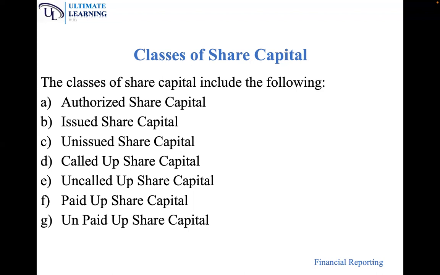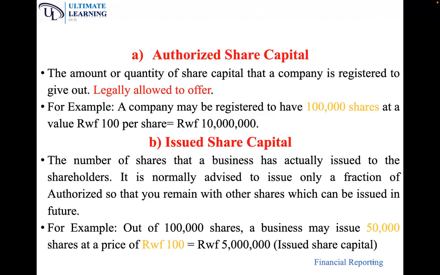So what does that mean? At the top, in the apex, there is what is called authorized share capital. So let's look at them one by one. What is authorized share capital? Authorized share capital is the amount or quantity of share capital that a company is registered to give out, legally allowed to offer.